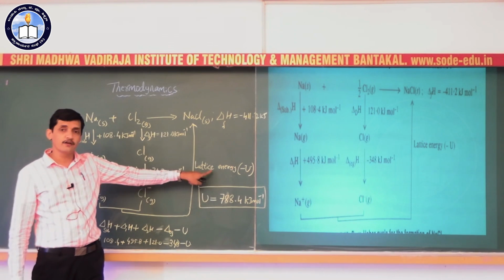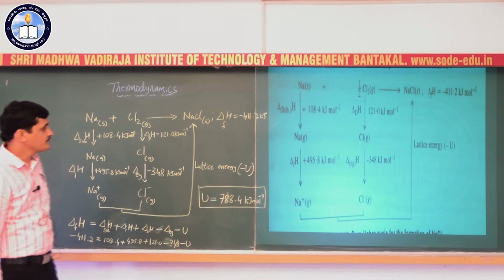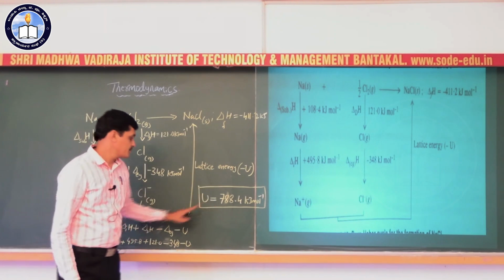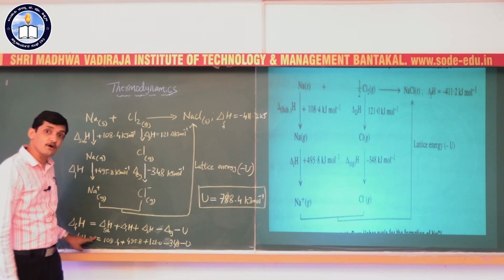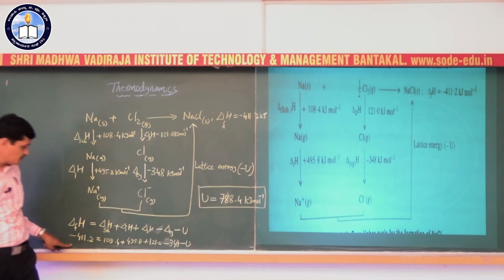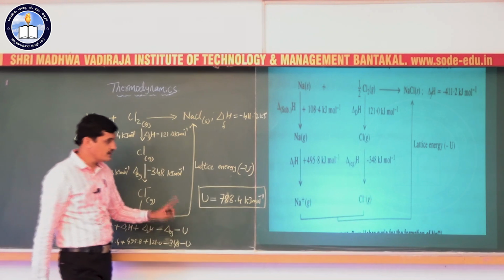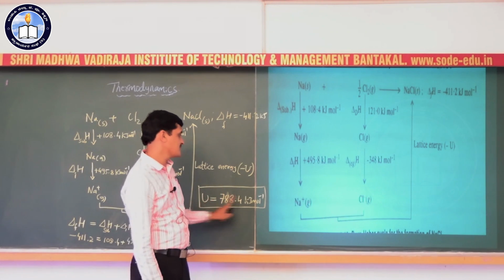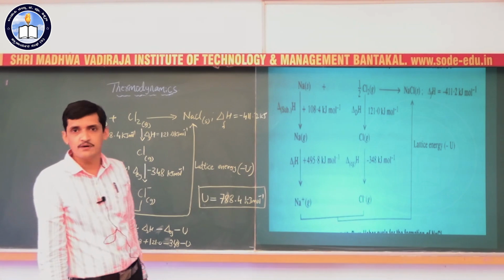According to the definition, that is nothing but lattice enthalpy. So we can find out this lattice enthalpy by applying the principle of Hess's law of constant heat summation for the intermediate steps, so that by substituting the given values, we can calculate the lattice enthalpy of sodium chloride by using the Born-Haber cycle.